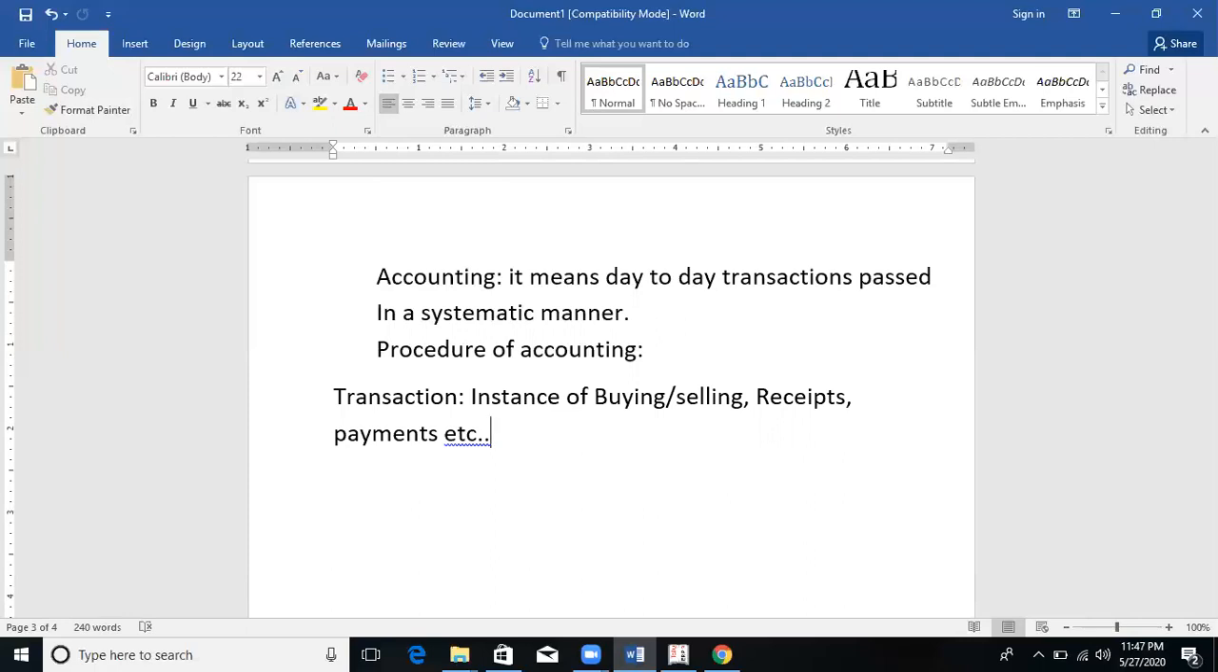Okay. Example. We'll take a few examples here. Purchase from A Limited. Sold goods to B Limited.